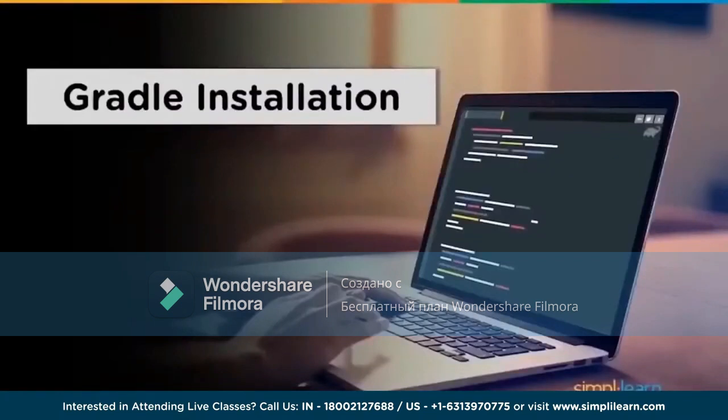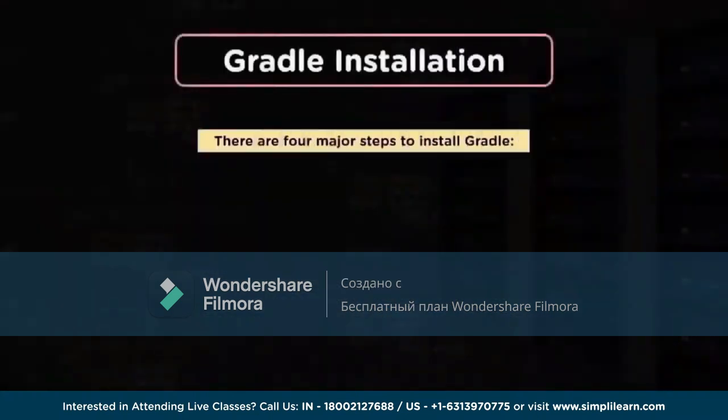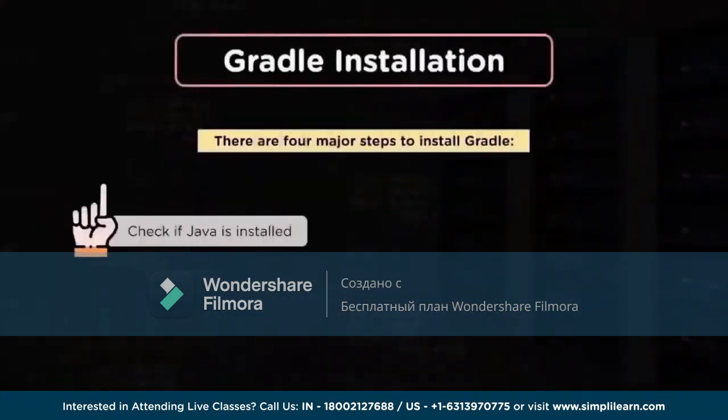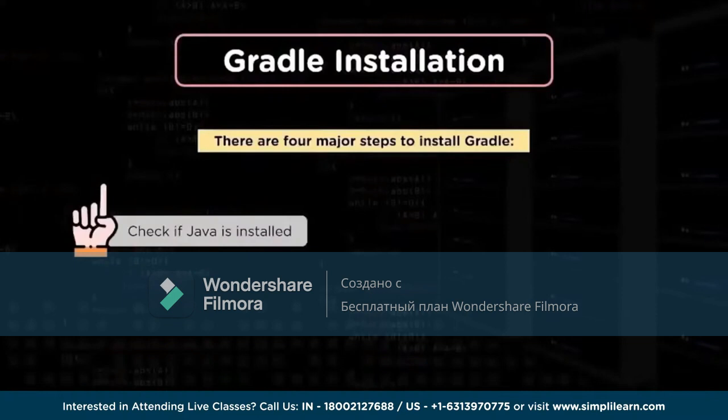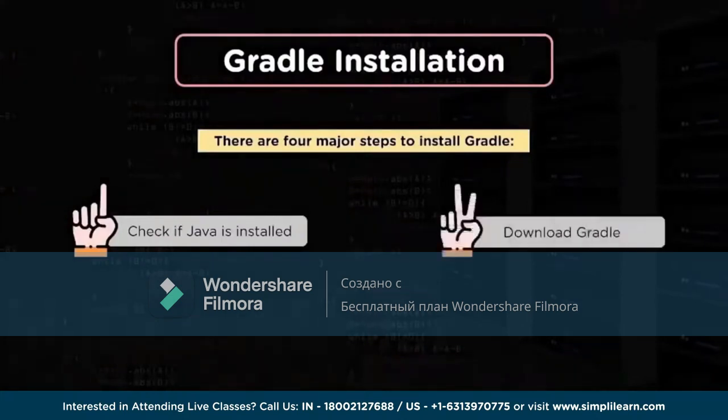because when we are doing the installation we have to download the Gradle executables, right? So let's see what the different steps involved in the process of the Gradle installation are. When we talk about the Gradle installation, there are primarily 4 steps. The very first one is that you have to check if Java is installed. Now if Java is not installed, you can go to OpenJDK or you can go for Oracle Java, and do the installation of the JDK on your system. JDK 8 is something you can most commonly use nowadays, so you can install that.